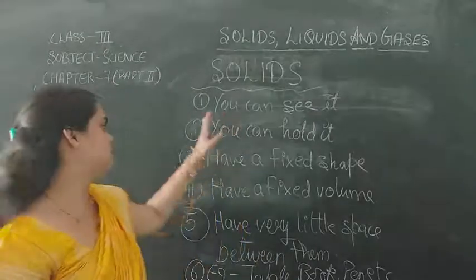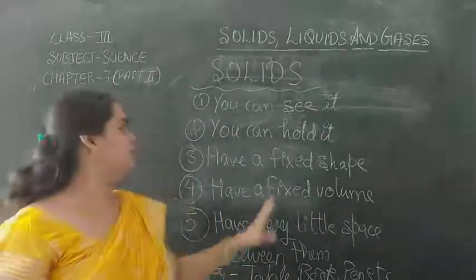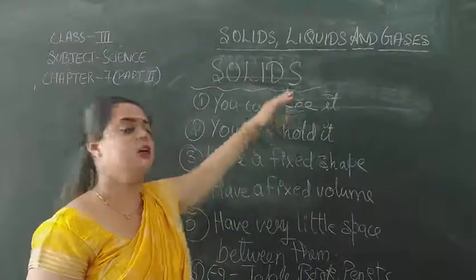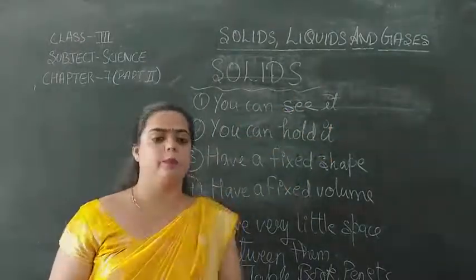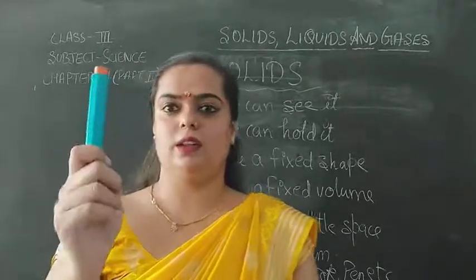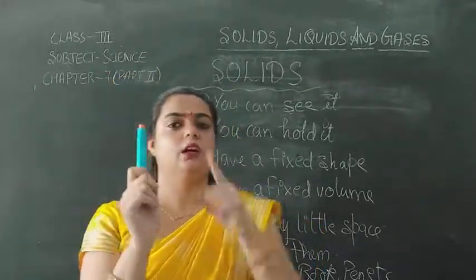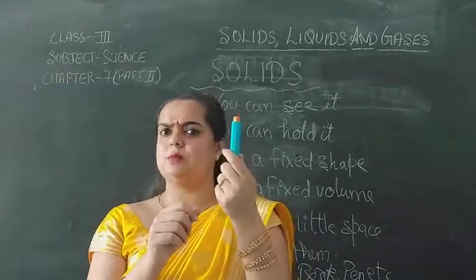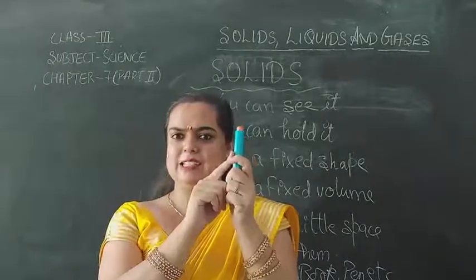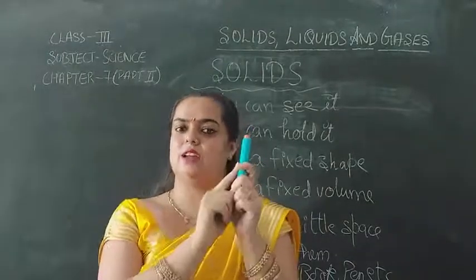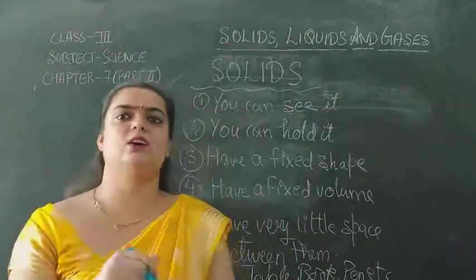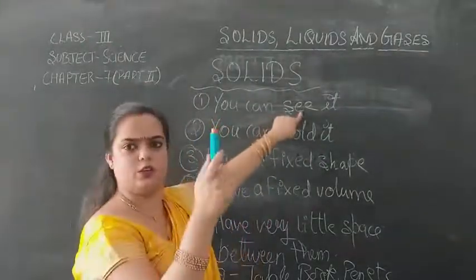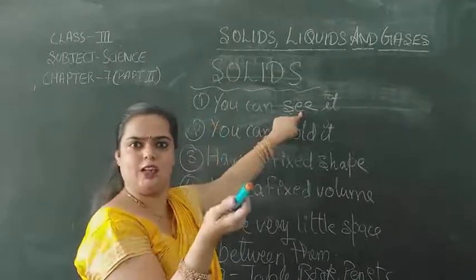Now children, let us discuss these points. First thing is, you can see it. That means we can see solid. Now children, look at this pen. Okay, can you see it? Yes. What is the color of this pen? Blue, right? Blue with orange, right? That means we can see it. Okay, so is it a solid? Yes, we can see solid, therefore we can see it, therefore it is solid.